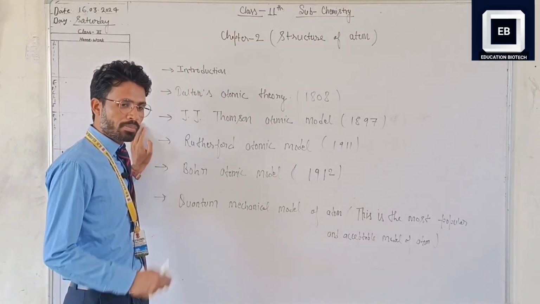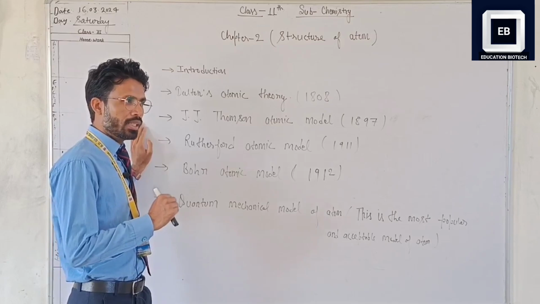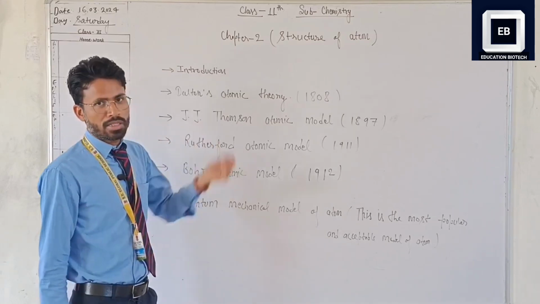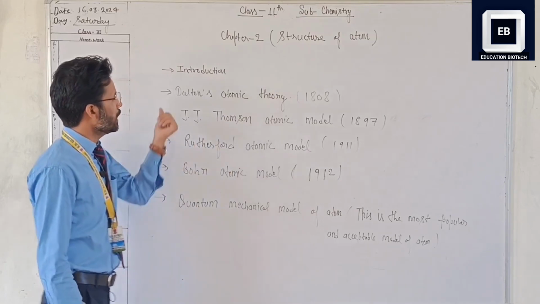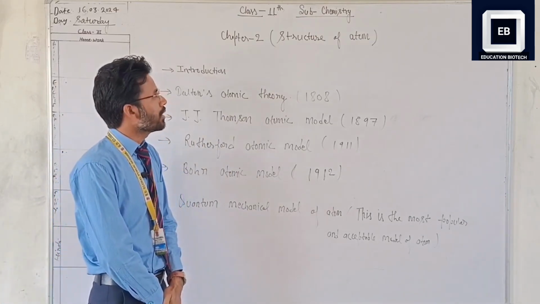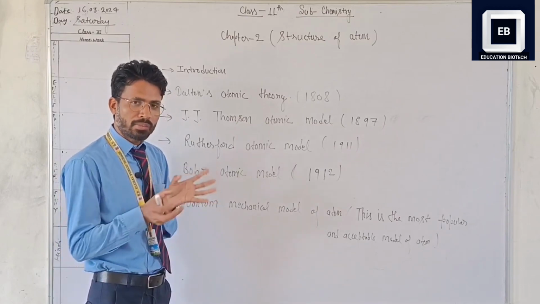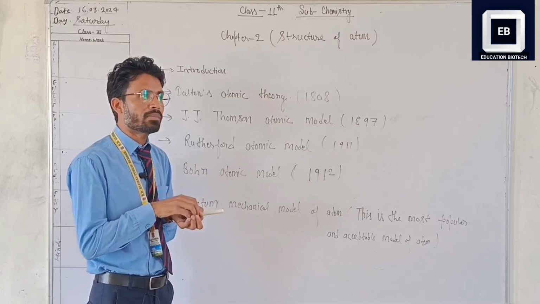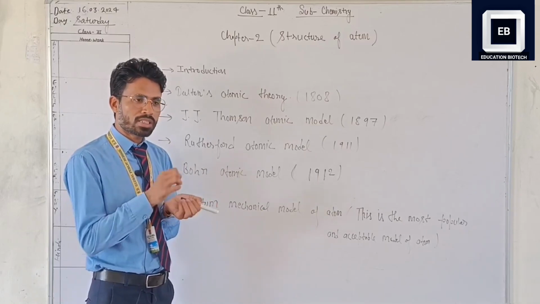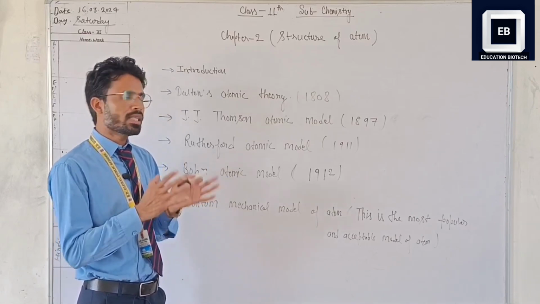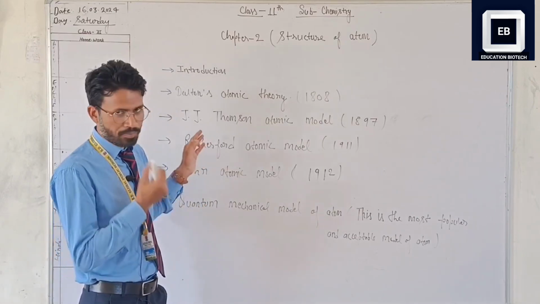We have to start from the basics, and after that slowly we have to build up our concept and reach the advanced level. So in the introduction you have to know that structure of atom means we have to discuss the atomic structure: how the atom is, what things are present in the atom, what is the radiation of atom, what is the nucleus, what are subatomic particles, what is a nucleon. These are the things we discuss in this.